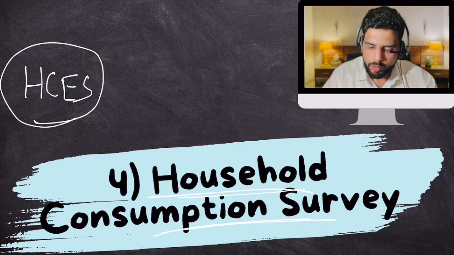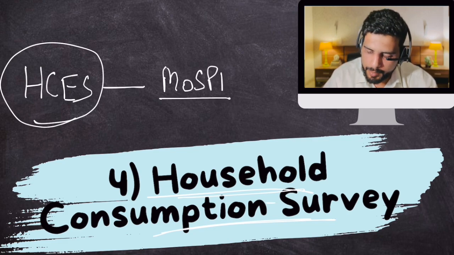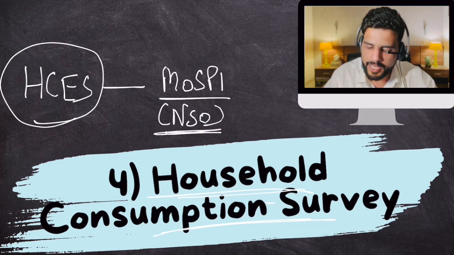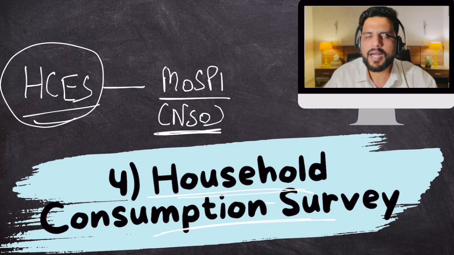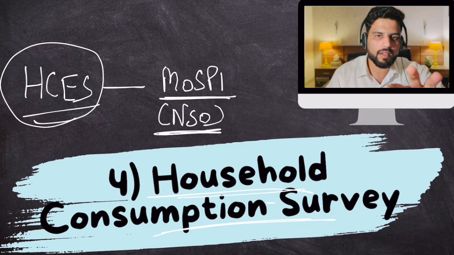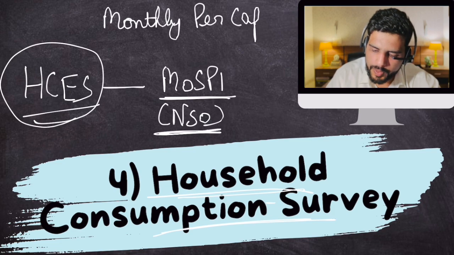Okay, now it is calculated by, remember this part, the Ministry of Statistics and Program Implementation. Under it, there is an office called the National Statistical Office. So they do this survey, and indirectly we can say MOSPI does this survey. Through this survey, we get to know data related to monthly per capita, that is per person, expenditure.